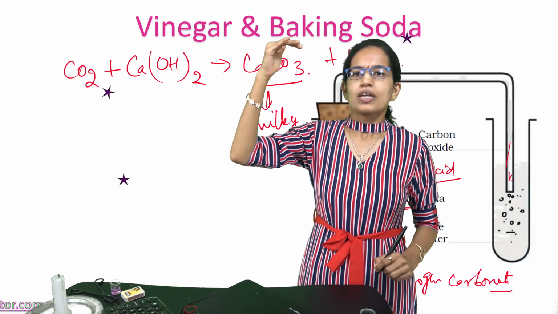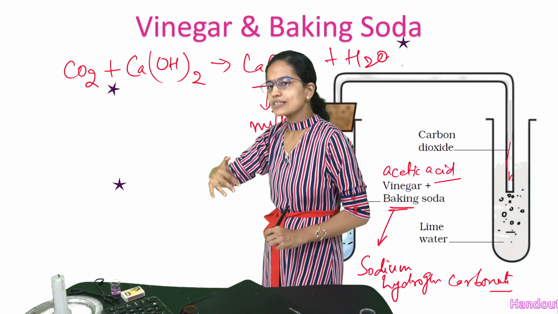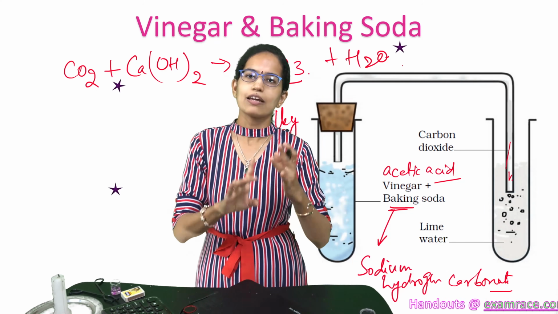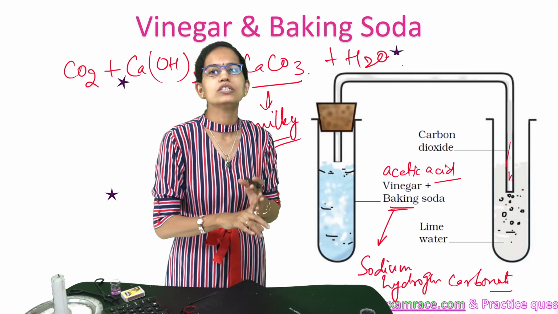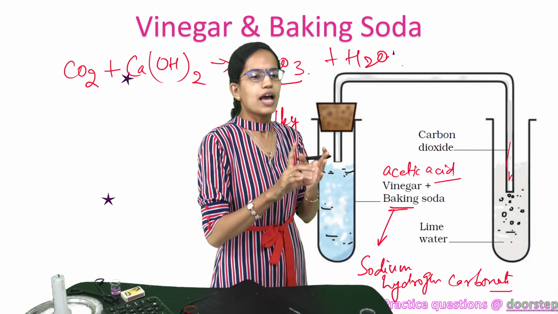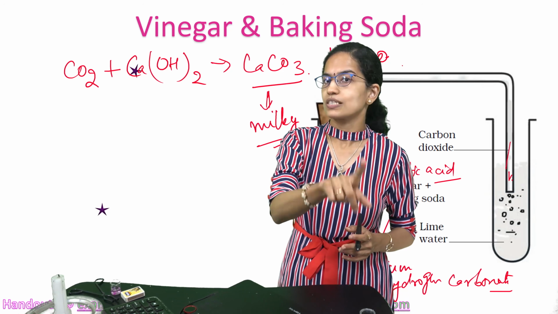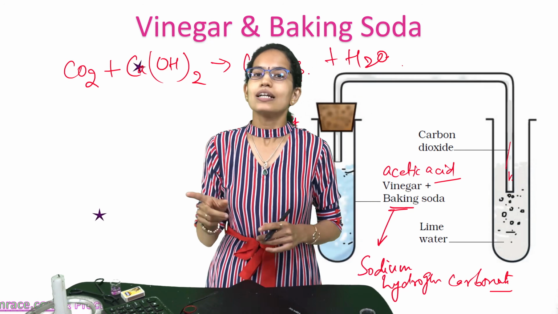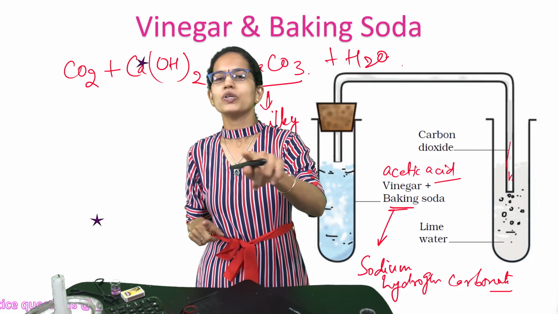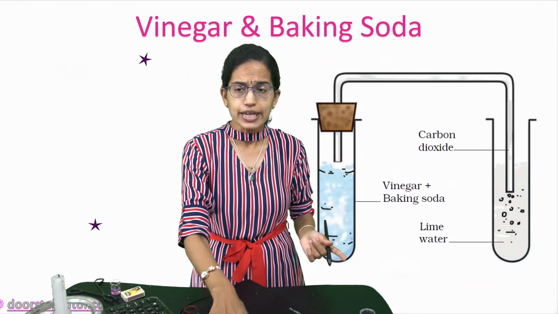So when carbon dioxide passes through, the lime water turns milky due to the formation of calcium carbonate, and this is a standard test for understanding the presence of carbon dioxide, that lime water turns milky, and also an example of a chemical change. So that was a very basic example to understand the chemical change.